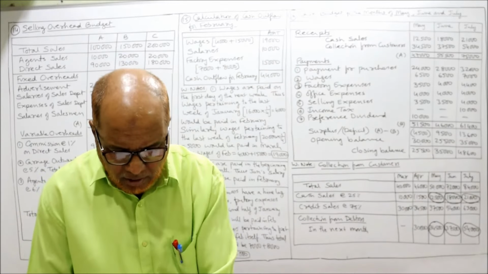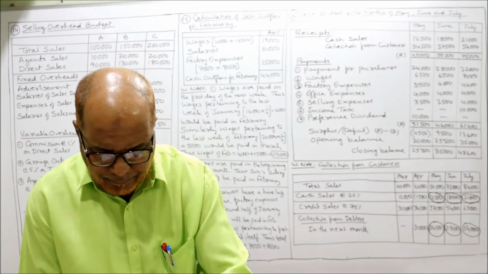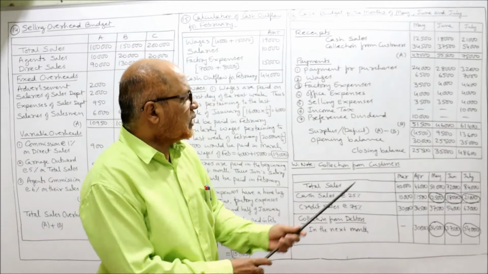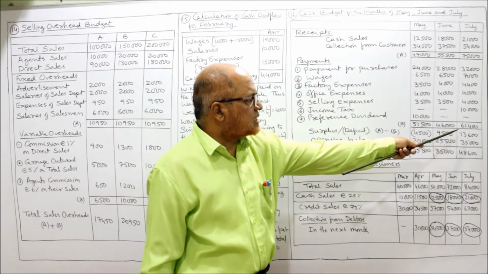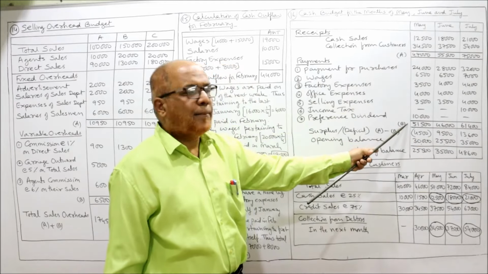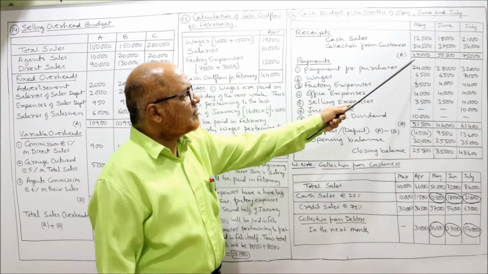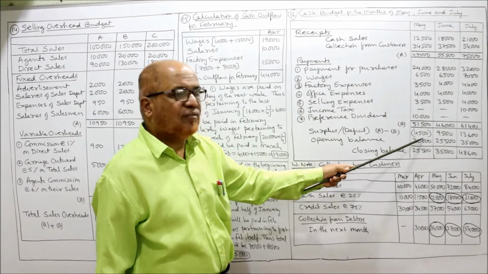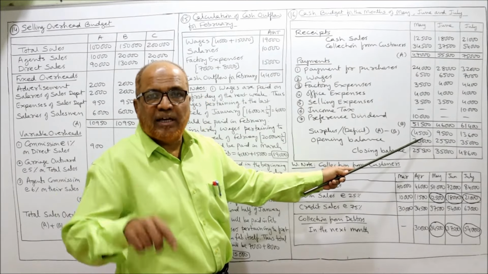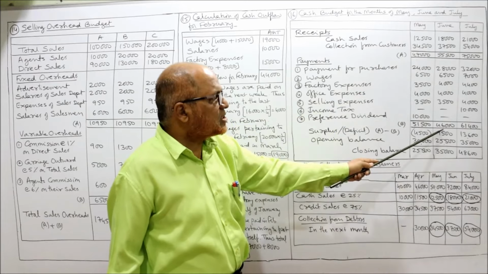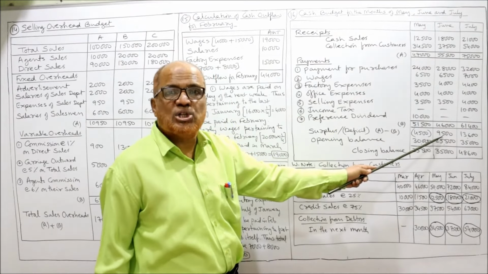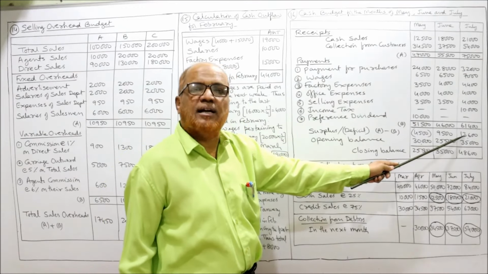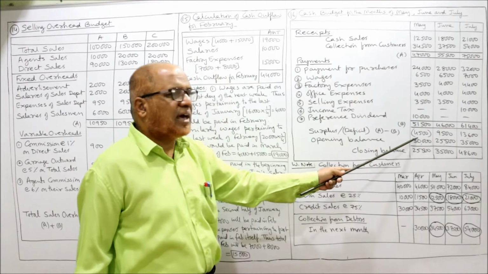So I have taken the total. Now take the total in B. Total of B is 51,500, 46,000, 61,400. A is the receipts, B is the payment. A minus B: 47,000 minus 51,500, you are getting negative. So it's a deficit, 4,500 negative deficit. That's why I am putting it in brackets. Similarly, 55,500 minus 46,000, 9,500 positive, so surplus. Here 75,000 minus 61,400, 13,600 surplus. So in the first month we are having a deficit.